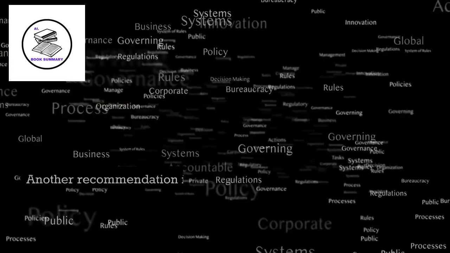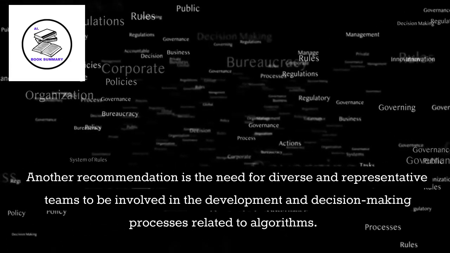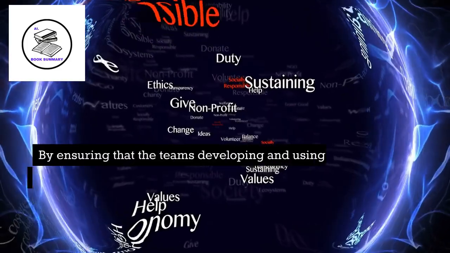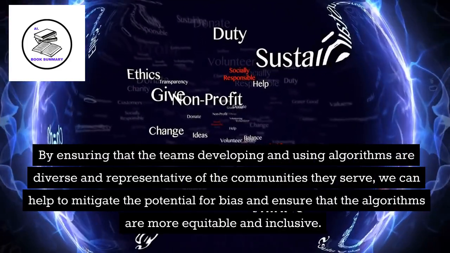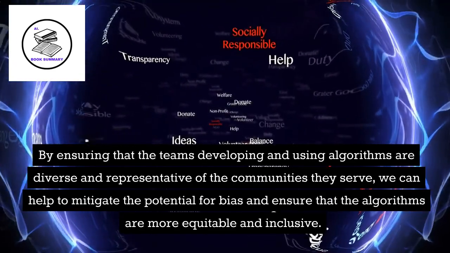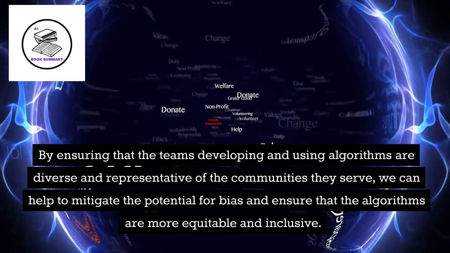and establishing clear guidelines and standards for their use. Another recommendation is the need for diverse and representative teams to be involved in the development and decision-making processes related to algorithms. By ensuring that the teams developing and using algorithms are diverse and representative of the communities they serve, we can help to mitigate the potential for bias and ensure that the algorithms are more equitable and inclusive.